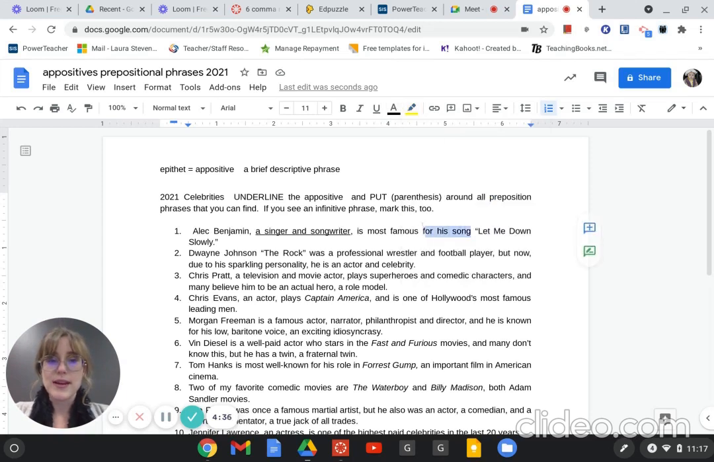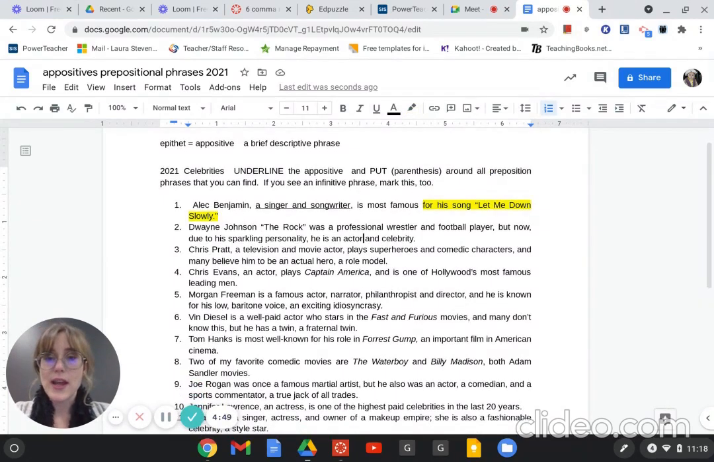So I'd put parentheses around this for his song, Let Me Down Slowly. So I'm going to just highlight those prepositional phrases. Okay, next one. Dwayne The Rock Johnson. Okay, so I know that's my appositive, right? It's just giving more information.